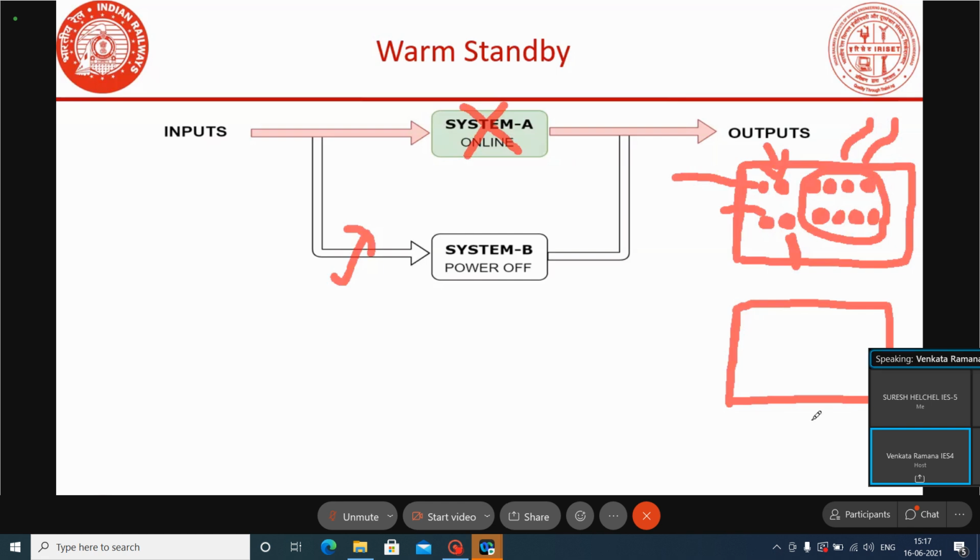In the booting time, what will it do? It will check all the things: whether the software is there, it will check integrity, it will check hardware integrity. If everything is okay, only then will it come to working mode. Like that here also, when power has been connected to the second system, it will take a certain time to come to working mode.